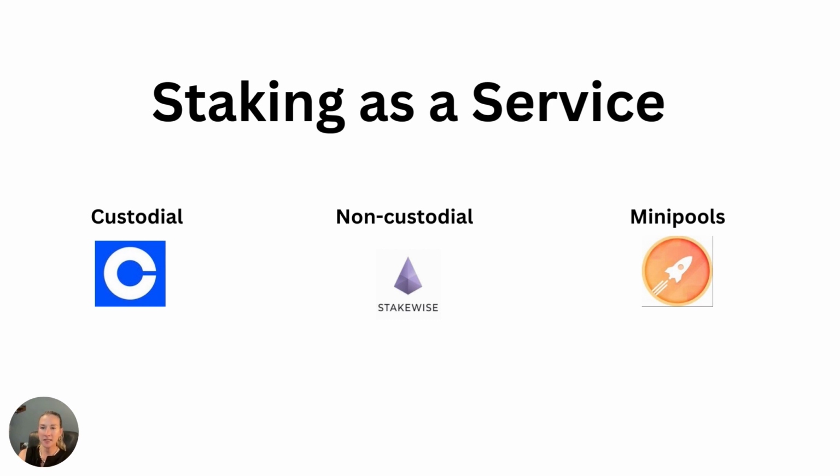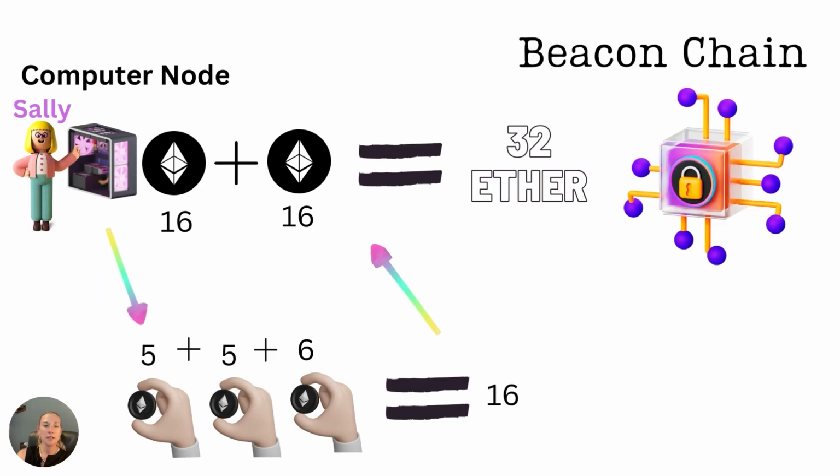There are a few types of services that you can use that offer different benefits and risk. I would break these down into three: custodial, non-custodial, and then mini pools or liquid staking derivatives. So let's take a look at this.